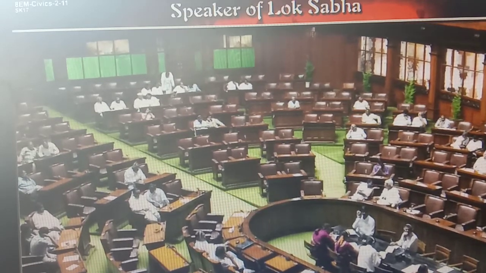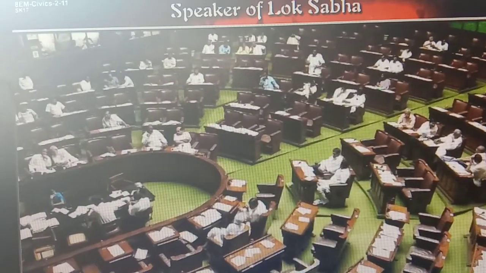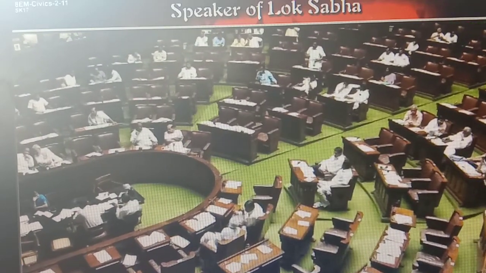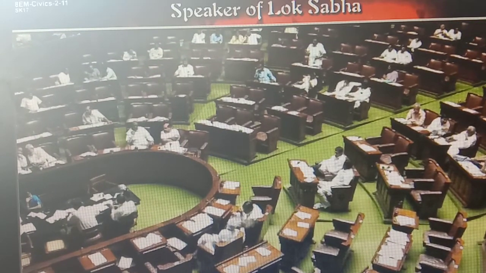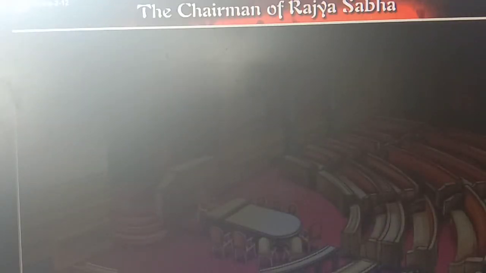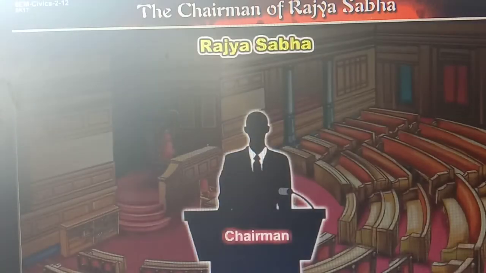The chairman of Rajya Sabha. So the head of Lok Sabha is called a speaker. Now we are learning who is the head of Rajya Sabha. That is called a chairman. The chairman exercises control over the functioning of Rajya Sabha.